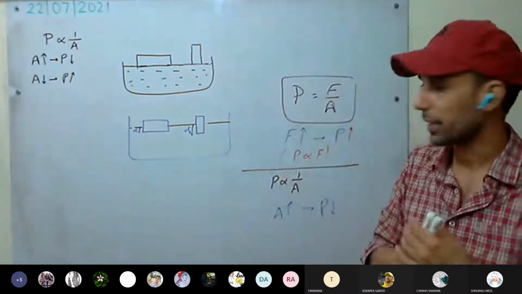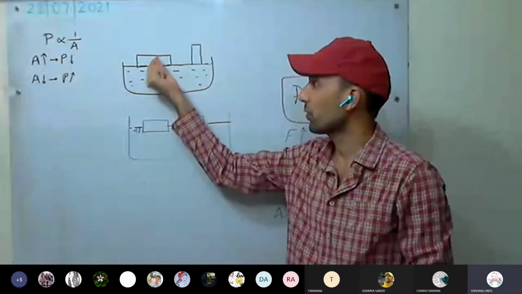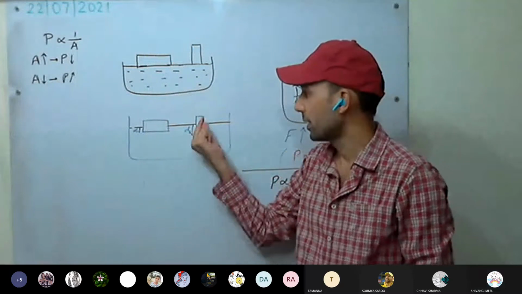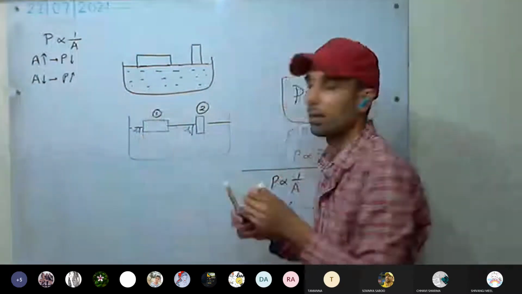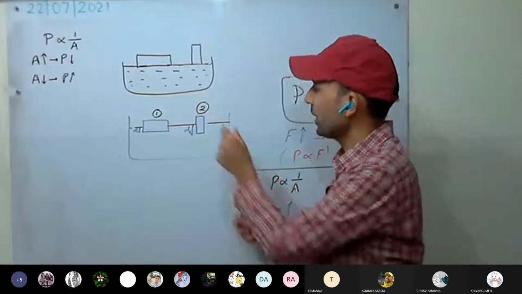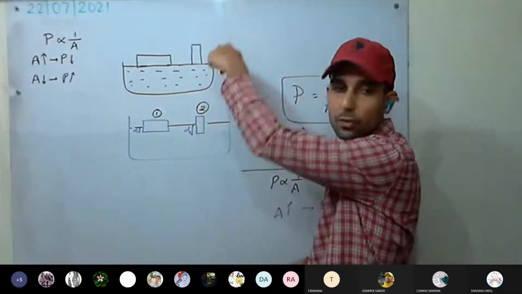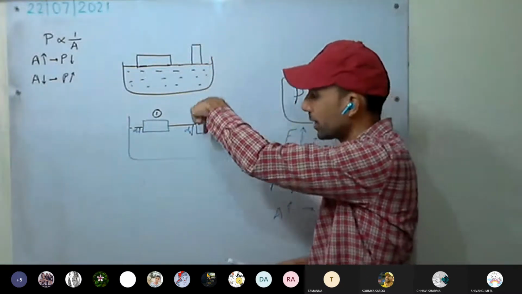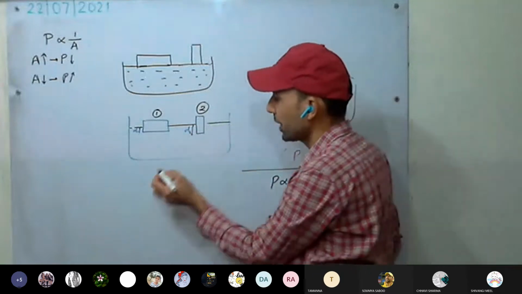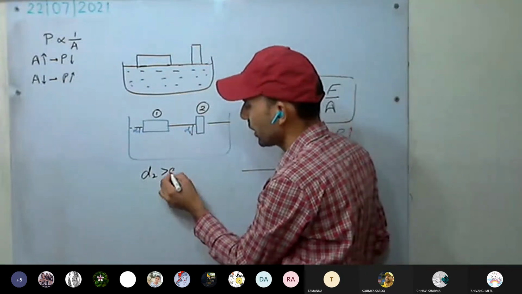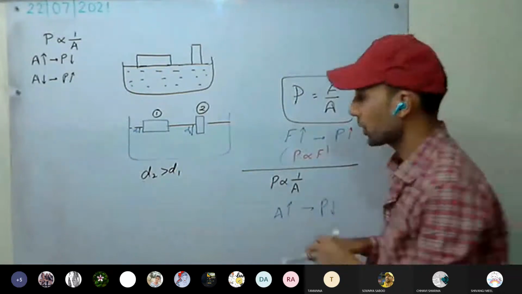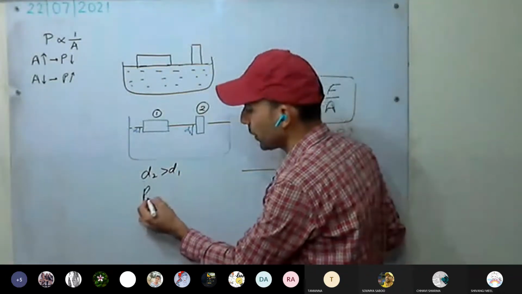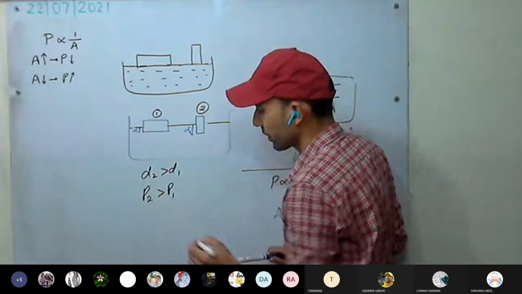So which is having more effect of force, that is more effect of the weight of the brick? The second case. When we placed the brick vertically, it has sunk more, that is D2. D2 is more than D1, or we can say P2 is more than P1.